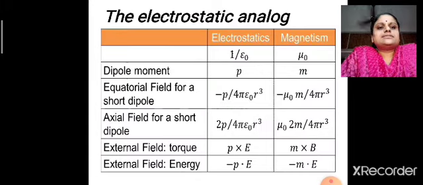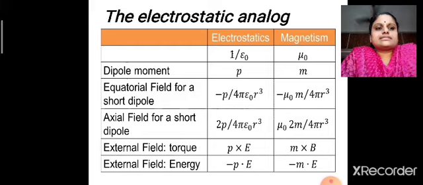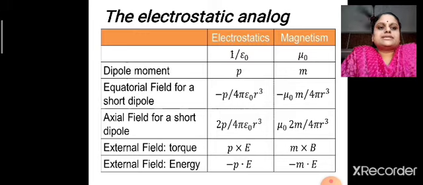Now let us consider the electrostatic analog and compare it with magnetism. We know the constant in electrostatics is 1 by epsilon 0, whereas in magnetism it is mu 0. Epsilon 0 is the permittivity of free space and mu 0 is the permeability of free space. The dipole moment in electrostatics is represented by small p, whereas in magnetism the dipole moment is represented by small m.